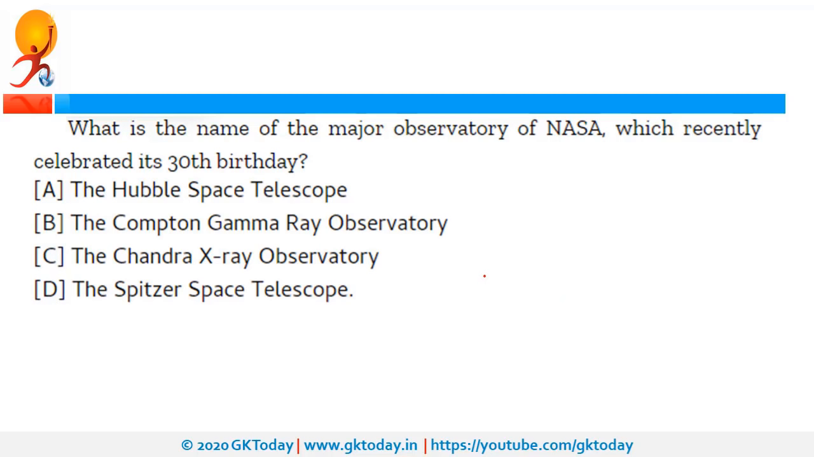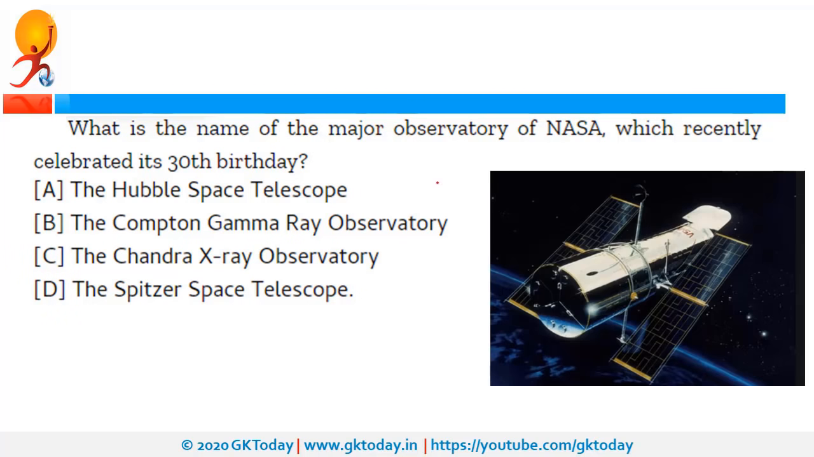What is the name of major observatory of NASA which recently completed 30 years? So it is HST, that is Hubble Space Telescope. And in 1990, on 24th of April, NASA had launched this Hubble Space Telescope, and NASA runs this in partnership with ESA. ESA is European Space Agency. NASA is the space agency of USA. So recently, it completed 30 years.